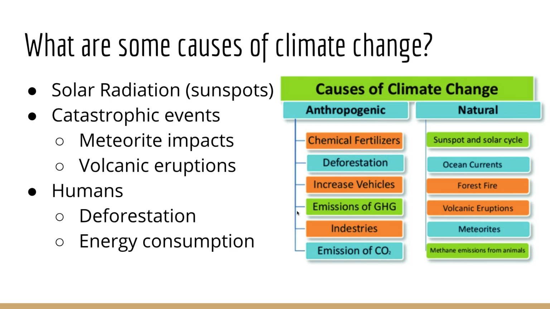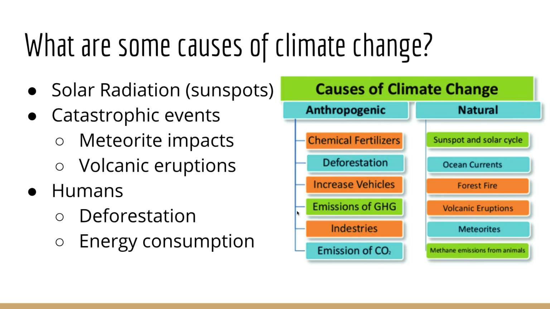Other things are catastrophic events. If there's a meteorite impact, that can change the climate in a certain area, again for a short period of time. Same with volcanic eruptions. When Mount St. Helens erupted, it changed the weather, even in our area, for quite a few years. But it always goes back to the natural climate.